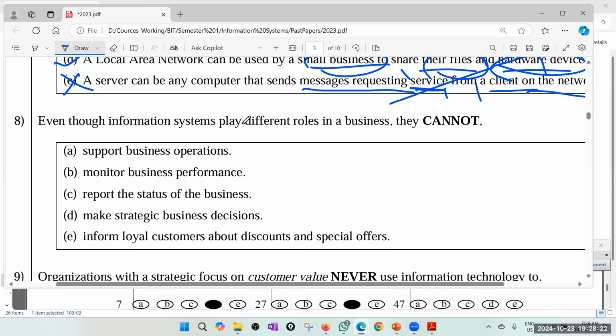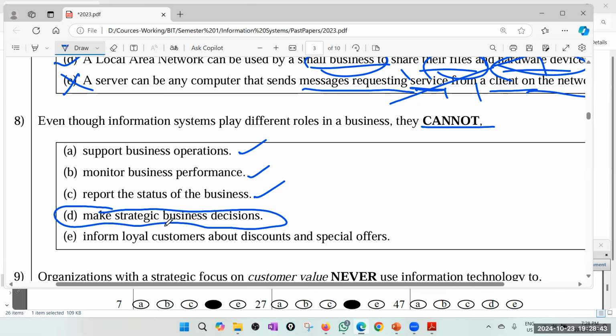Even though information systems play different roles in business, they cannot support business operations. Of course, they can support business operations, monitor business performance. Of course, yes. Report the status of the business. Yes. Make strategic business decisions. Not yet. With AI, yes.